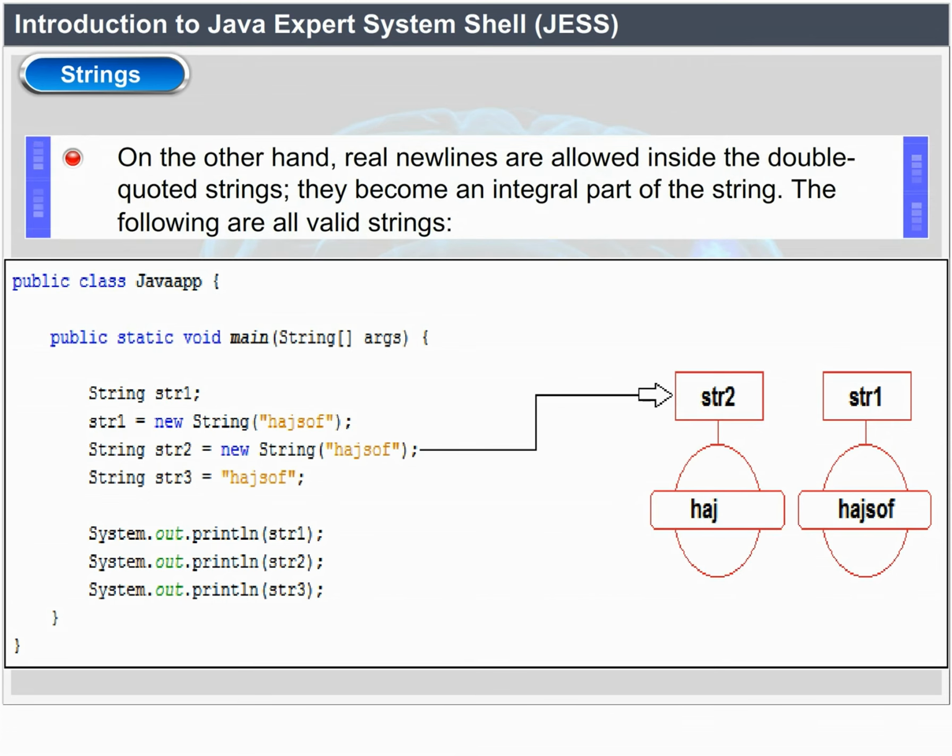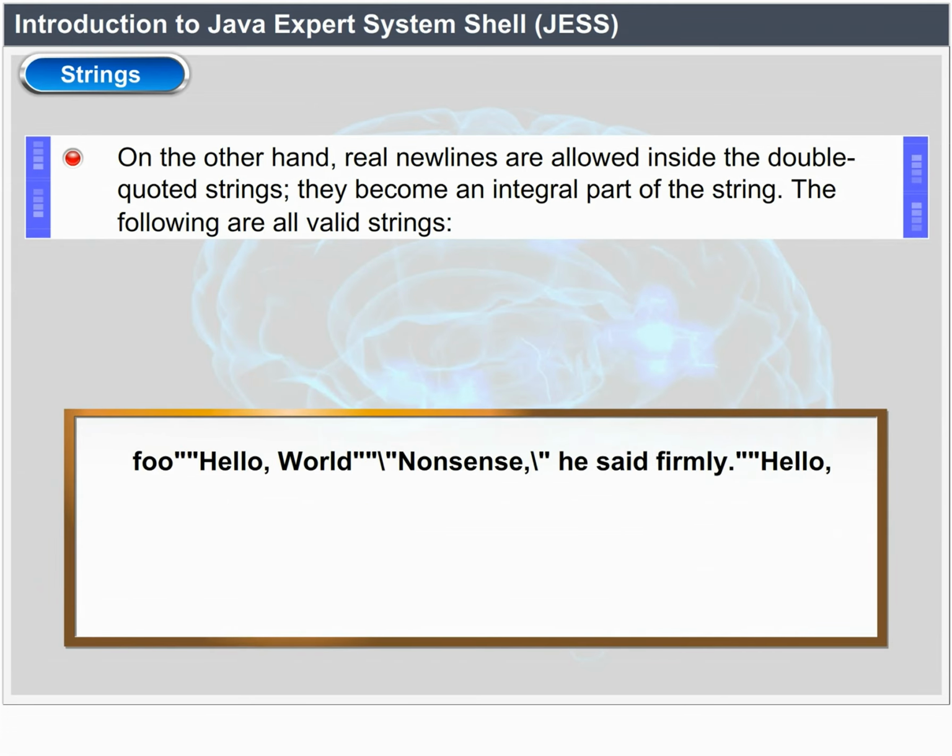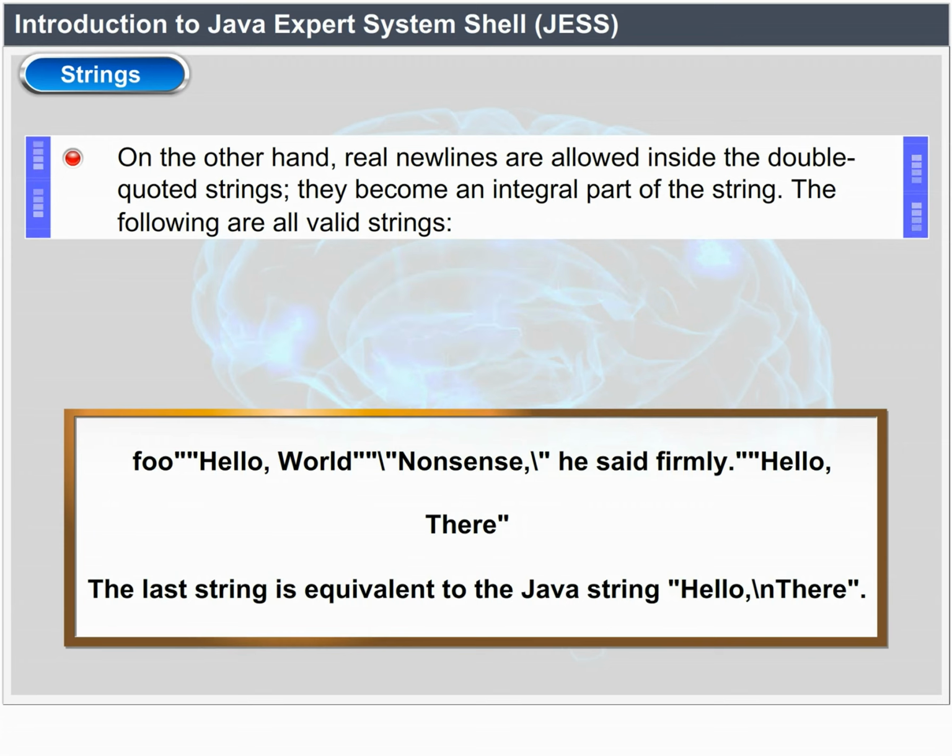On the other hand, real new lines are allowed inside the double-quoted strings. They become an integral part of the string. The following are all valid strings: foo, hello world, backslash nonsense, he said firmly, hello there. The last string is equivalent to the Java string hello, backslash, and there.